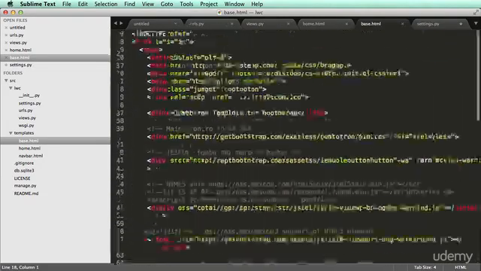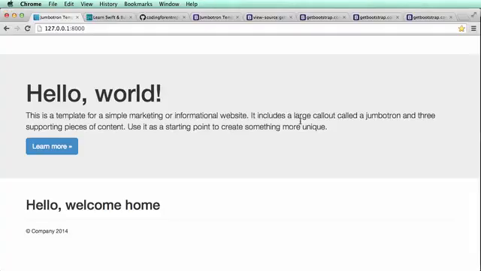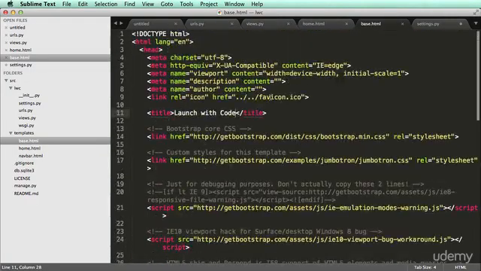All right, well, cool. So in here we can change stuff. Like this, I'm going to change this to launch with code, and what that does is changes this up here. And you won't have this little icon in here, and that's because it's a favicon, which is just in my browser's cache. So you could have a link here to an image, PNG or ICO, that will allow that icon to come through.